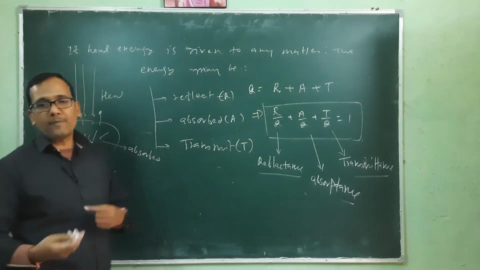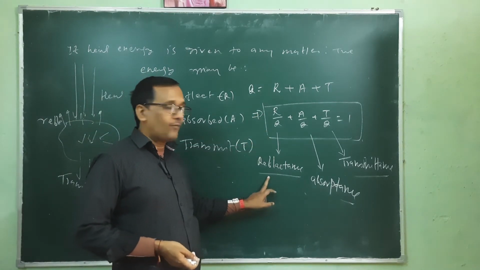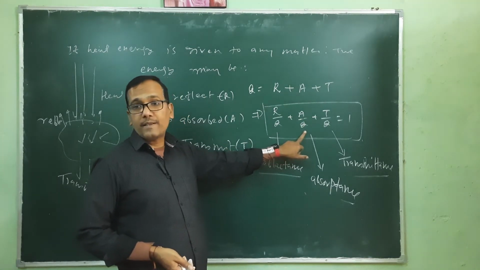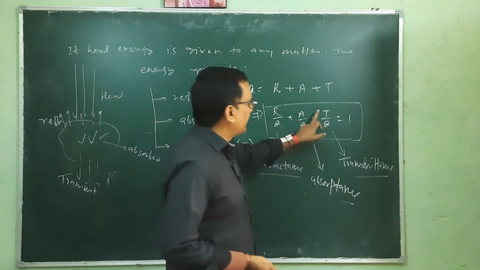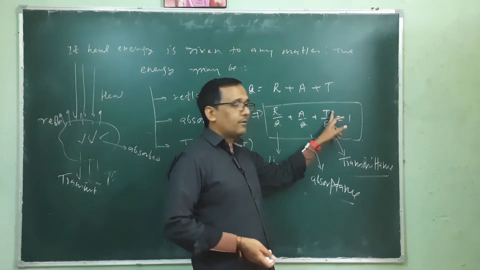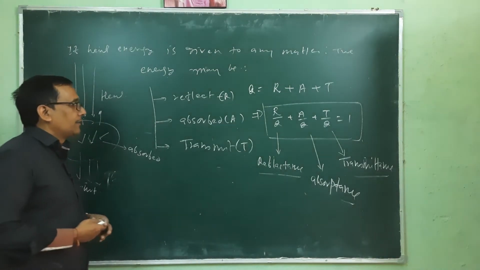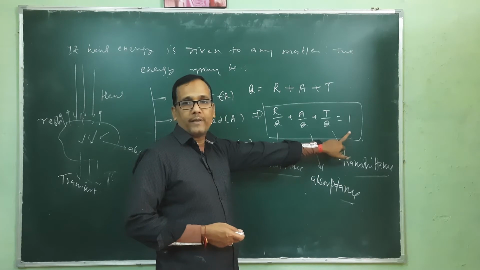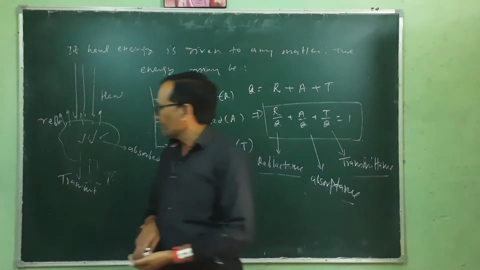So the ratio of the reflected energy to the given energy is reflectance. The ratio of the absorbed energy to the given total heat energy is absorptance, and the transmittance is the ratio of the total transmitted energy to the total given energy. The sum of these three is equivalent to 1. Okay, so this is one relation.